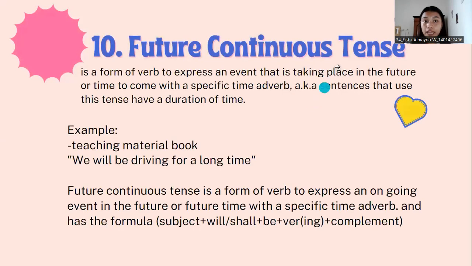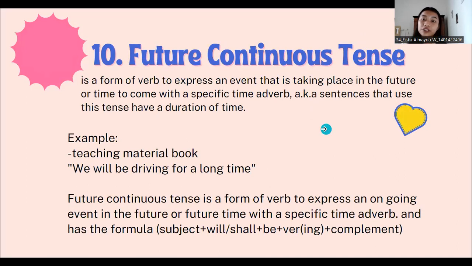Okay, number 10, future continuous tense. Future continuous tense is a form of verb to express an event that is taking place in the future or time to come with a specific time adverb, so sentences that use this tense have a duration of time. The example of future continuous tense in the teaching material book: we will be driving for a long time.